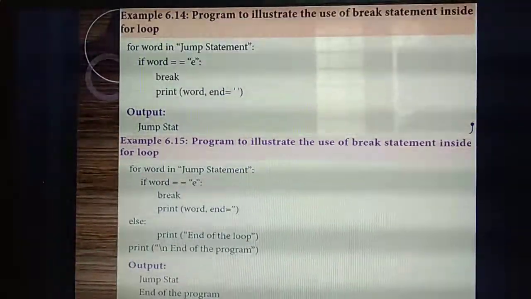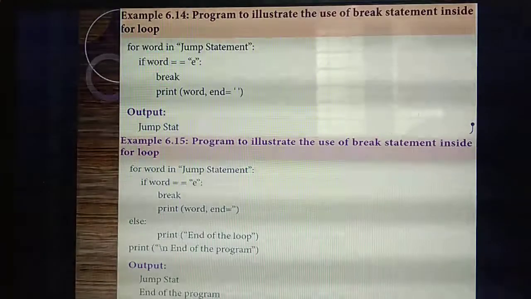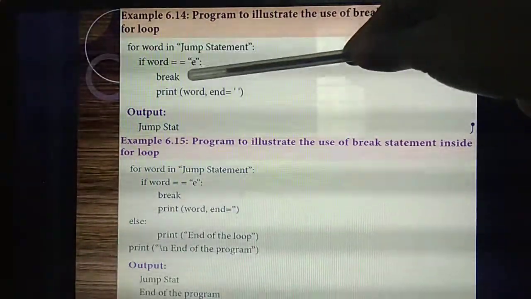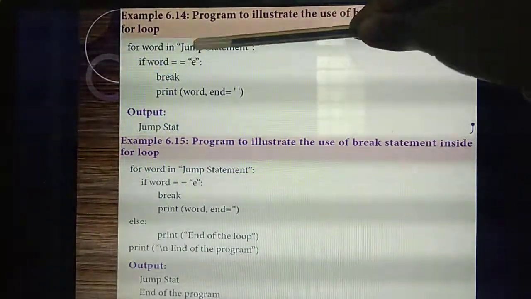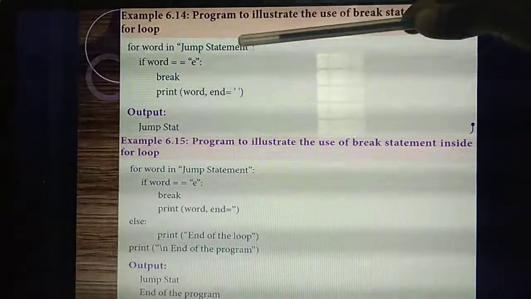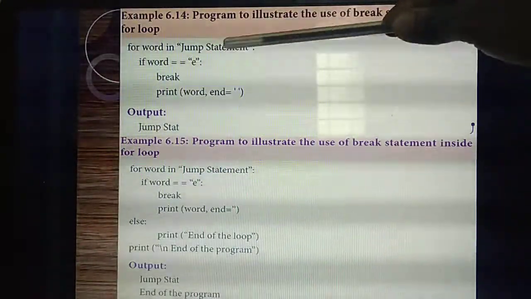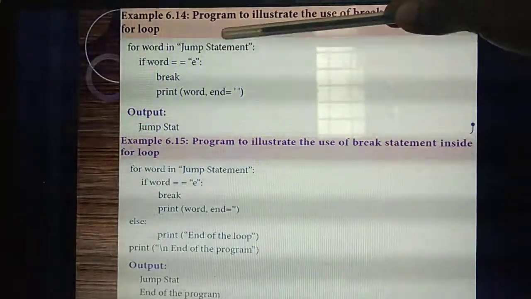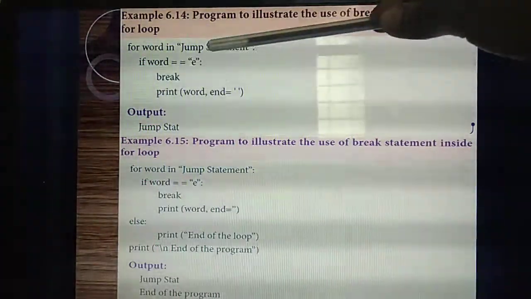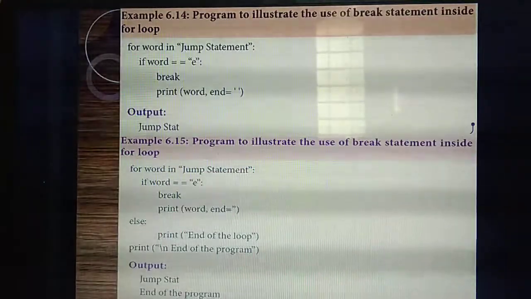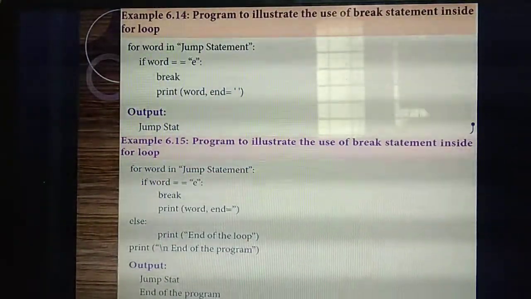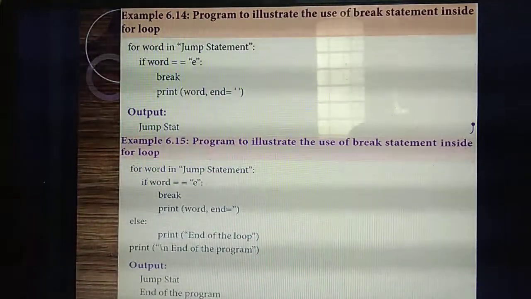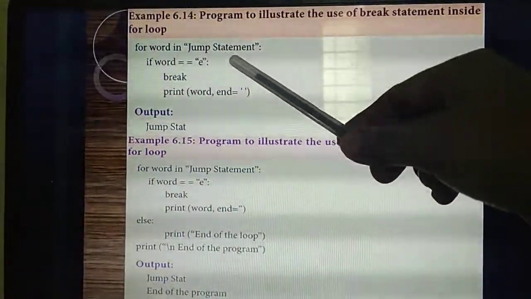While you are executing the program, the interpreter will check each letter. First letter, is it E? Second letter, is it E? Third letter. Likewise each letter it will check, until the E is found. After STAT, E is there. Whenever the E is found, the program will terminate there, and the remaining part won't get executed. It will come outside of the loop. So what's the output? You will get JUMPSTAT.